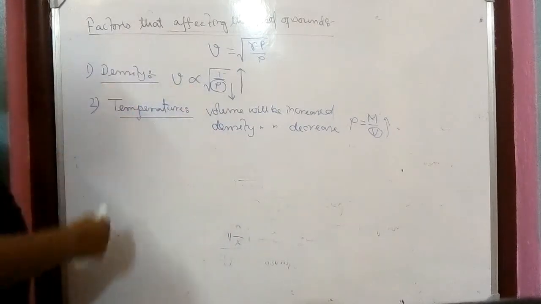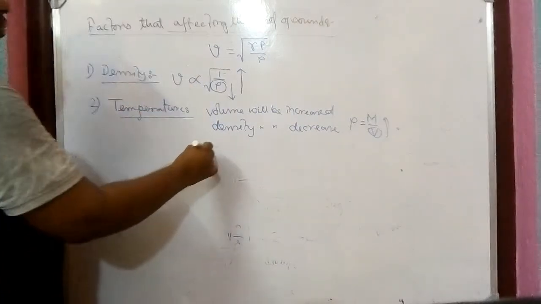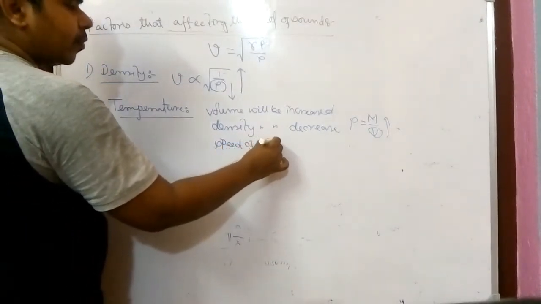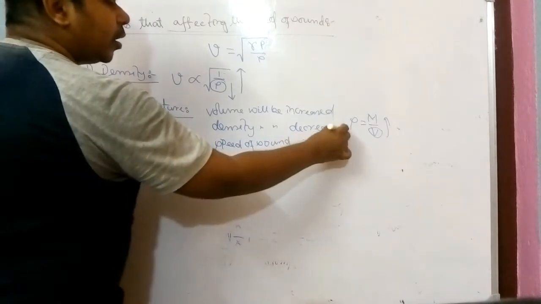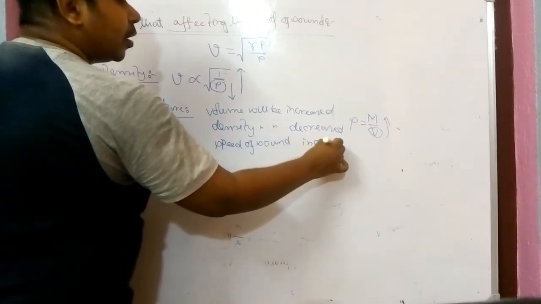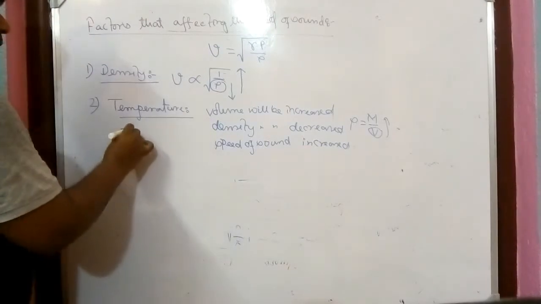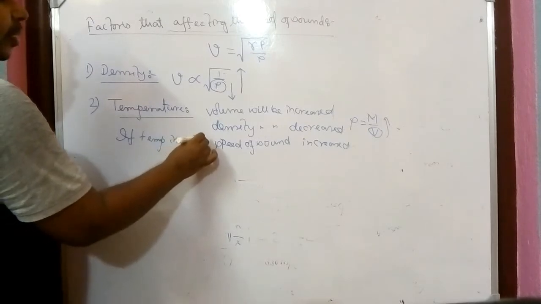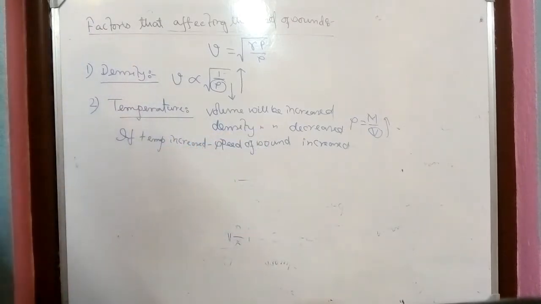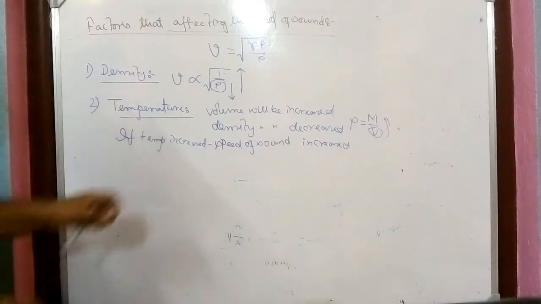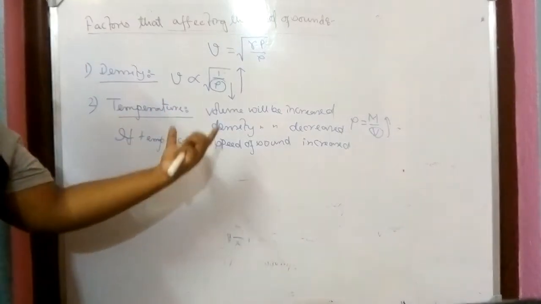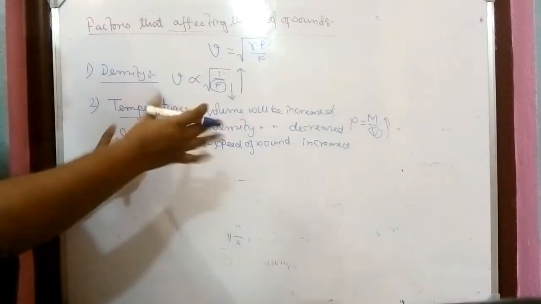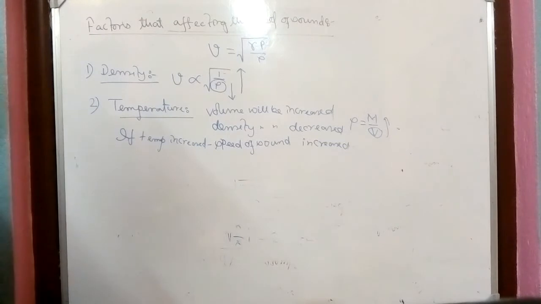And we know the previous story: if the density decreases, the speed of sound increases. So we conclude that if temperature increases, the speed of sound increases, because as the temperature increases, the volume increases and the density decreases, so the speed of sound automatically increases.